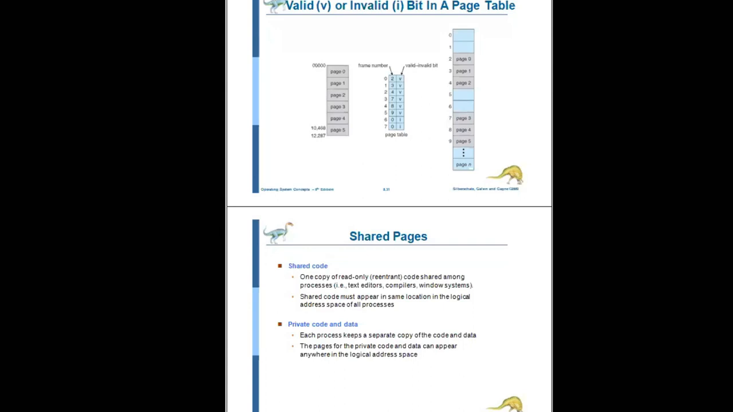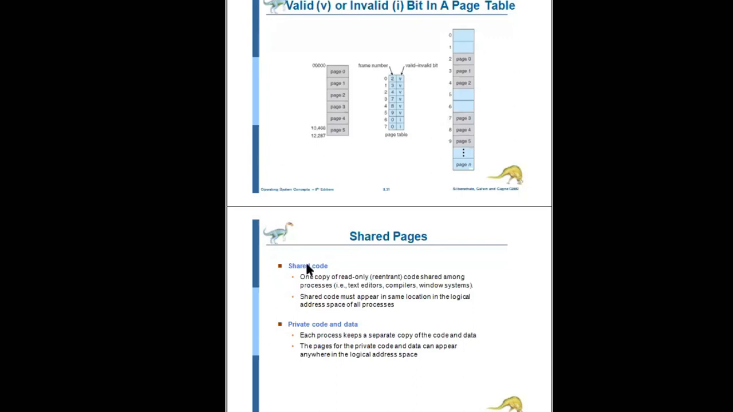So 50 into 40. What is 50 into 40? 2000. 2000 plus the common text editor code, that is 150. Then 2150 KB. Previously we discussed the same example as 8000 KB. By using the shared page concept, the total space is 2150 KB instead of 8000 KB. So here the space is reduced by using the shared code.